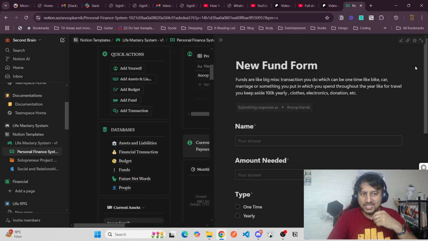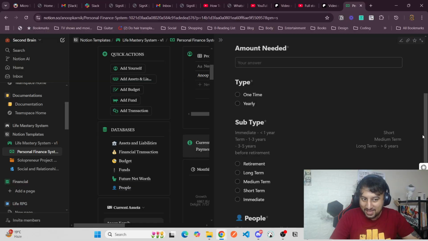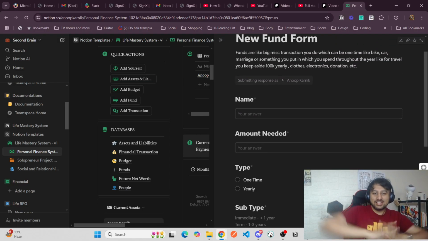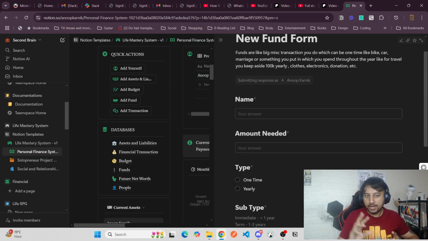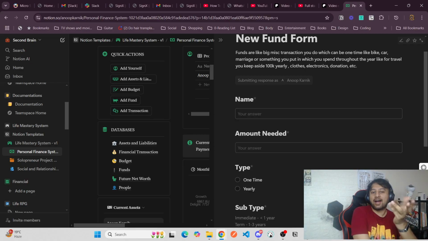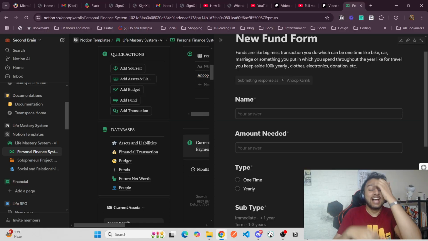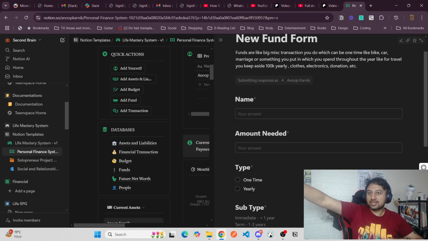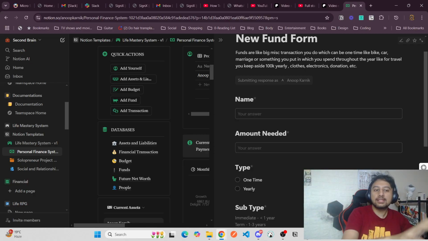Fund is a concept which I haven't seen anywhere. I have just made it something different. If I want to say what it is, there are two things in funds. One is big misc transactions, which you will face sometimes in the future. It can be buying a car, having a marriage, all those things, either those kind of big things or something else like travel.